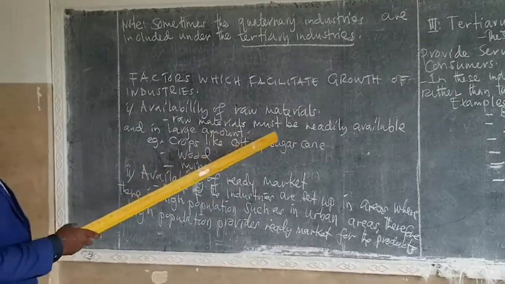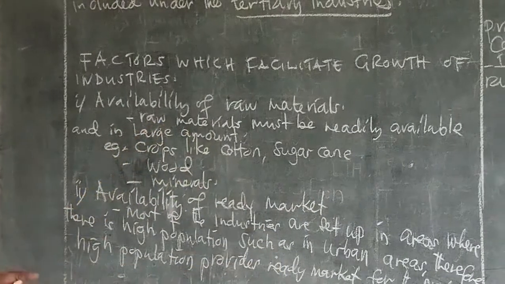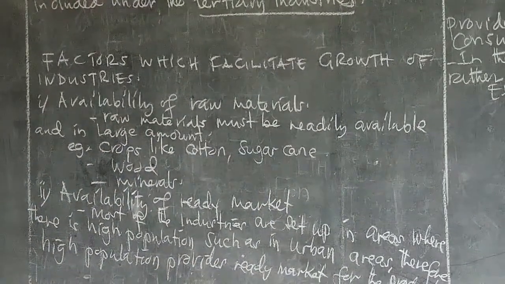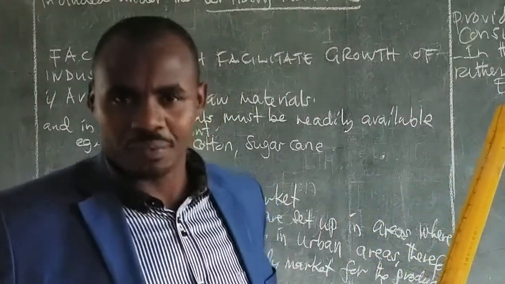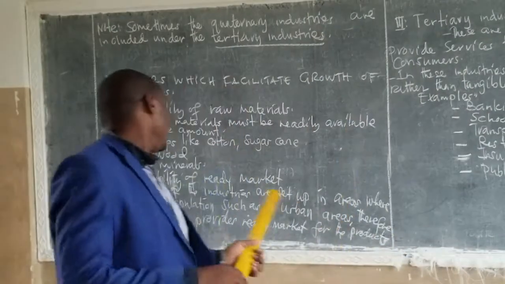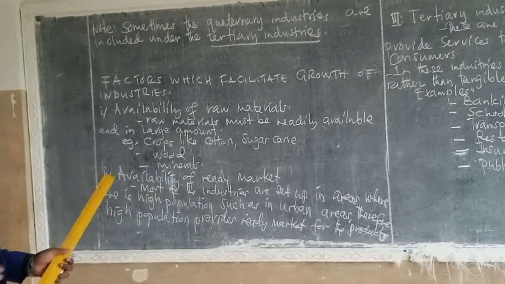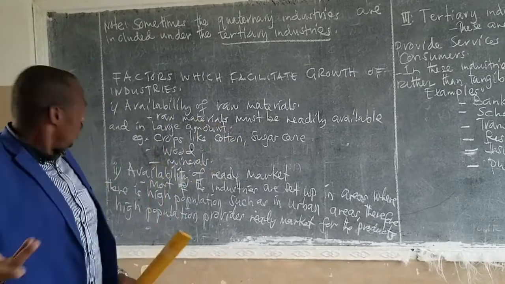Raw materials must be readily available and in large amounts. We know the industries need raw materials to feed. Industries always feed on raw materials. So when these raw materials are available, they can help the industries grow.